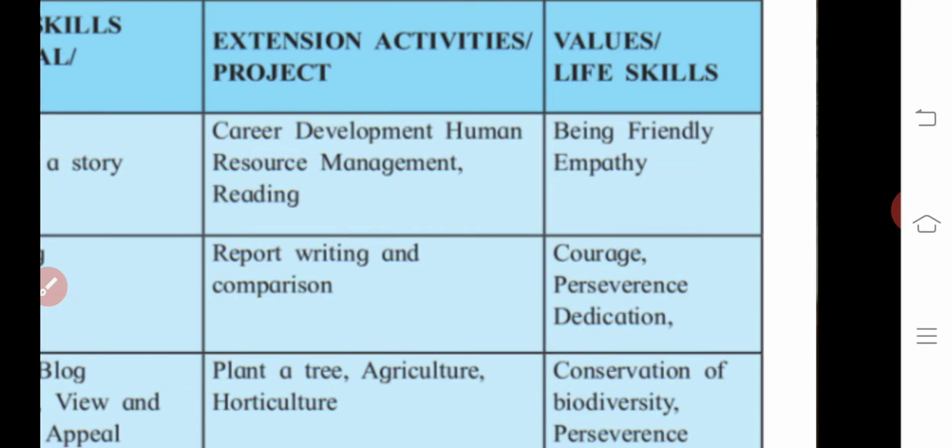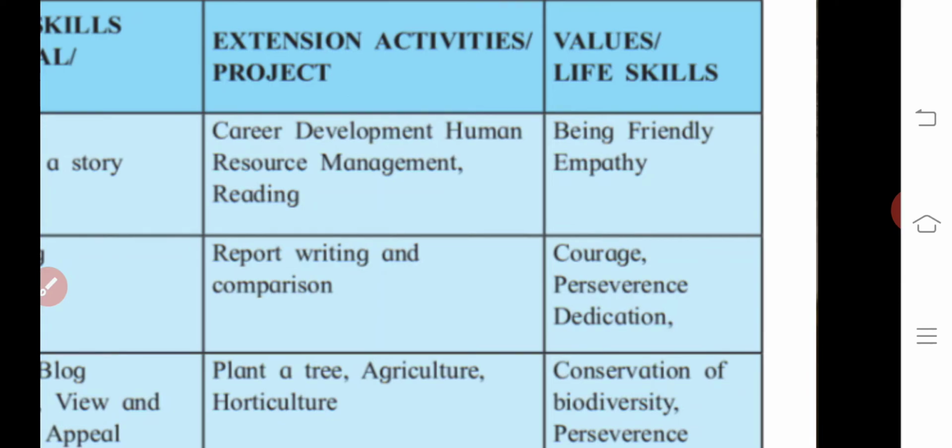Second thing they have mentioned here, empathy. Empathy is a very important word. Sympathy, you know this word. One step ahead of sympathy is called empathy. Let me clarify the difference. If you are a good-hearted person, you are sympathetic to any person. For example, suppose one person is having a problem, you are feeling sorry for that and saying yes, this is very sad news, and definitely we should help him out, help her out. This is called sympathy.